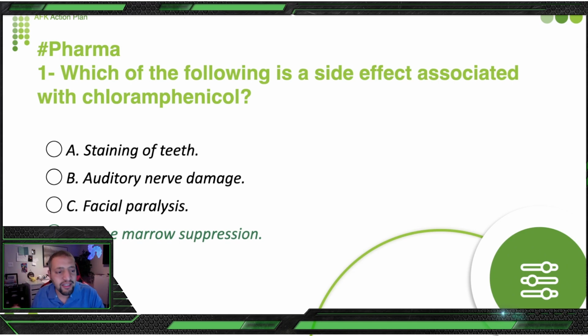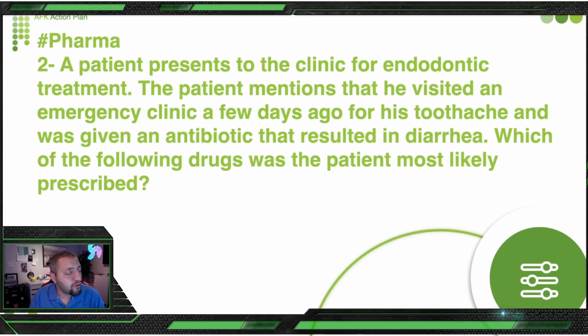When we speak about staining of the teeth or inhibition of calcification of bone, you know it's tetracycline. So at least you know the general idea, and then you have a coherent story in your mind of which drug is leading to which severe side effect. Okay? Second question from pharma also.